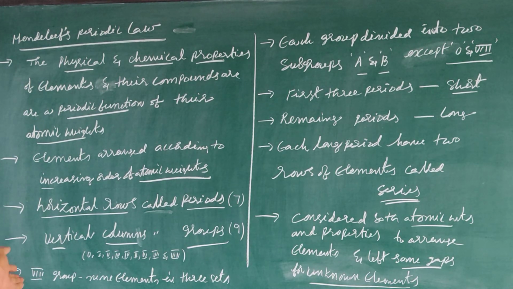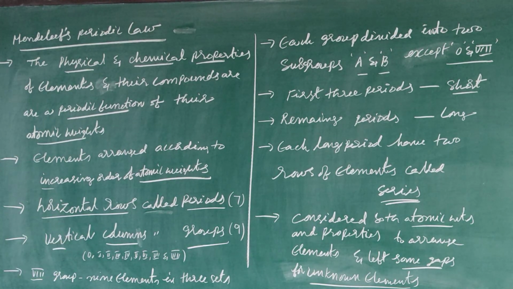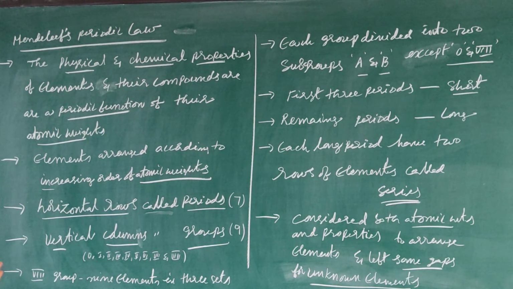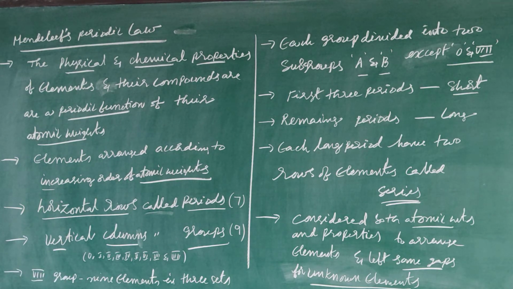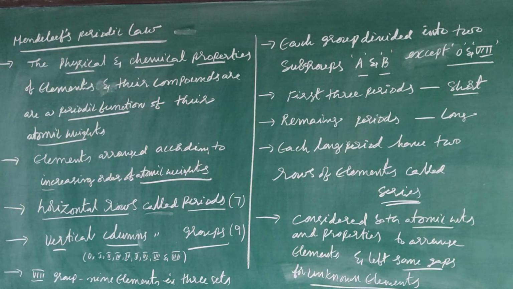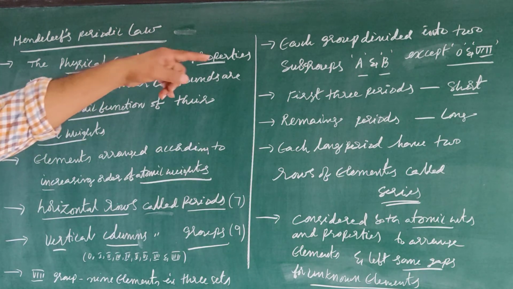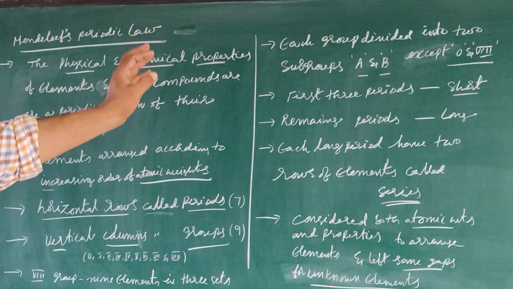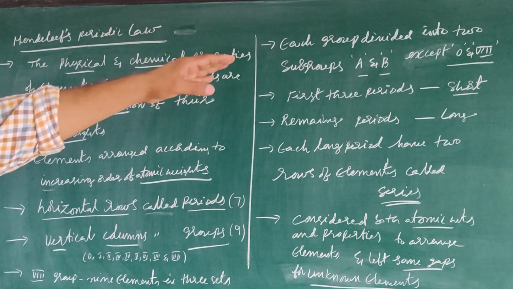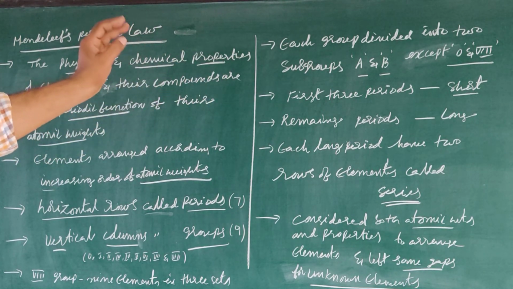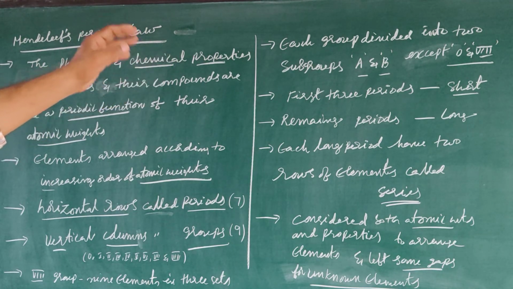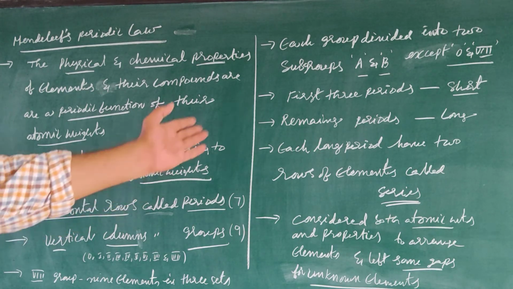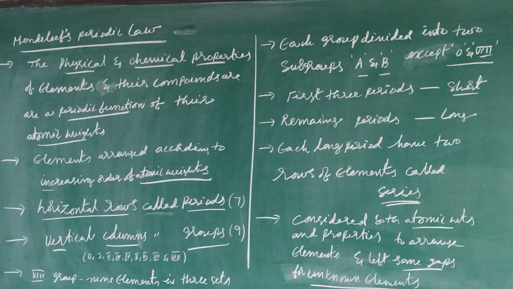Here the 8th group contains 9 elements in 3 sets. Each set has 3 elements. Except the 0 group and the 8th group, the remaining groups are divided into 2 subgroups, A and B. The first 3 periods are generally called short periods, the remaining are called long